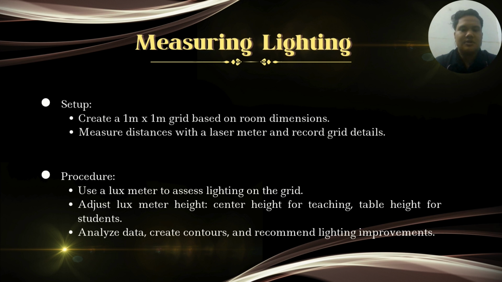So for next, measuring lighting. Setup: first create a 1 meter multiplied by 1 meter grid based on room dimension, measure distance with laser meter and record grid detail. And for the procedure, use a lux meter to assess lighting on the grid, adjust lux meter height, center height for teaching, table height for the student. So lastly, analyze data, create contour and recommend lighting improvement.